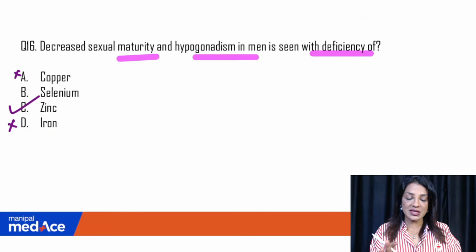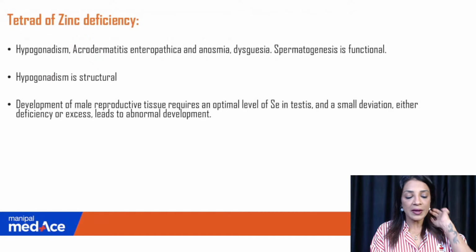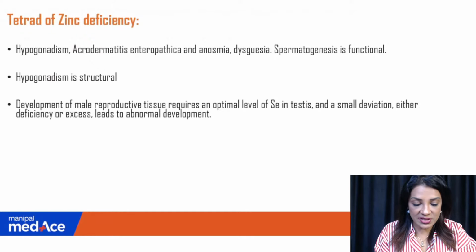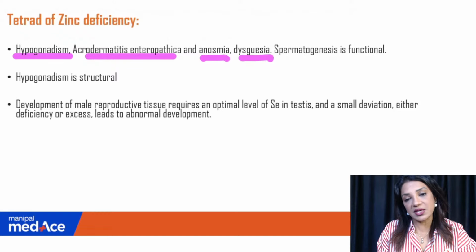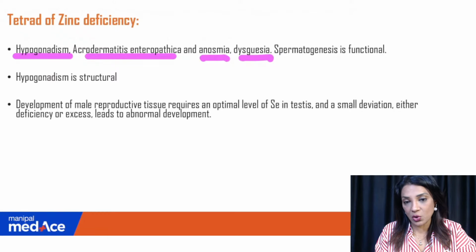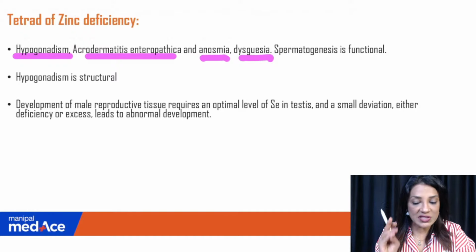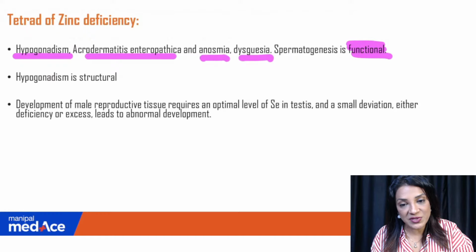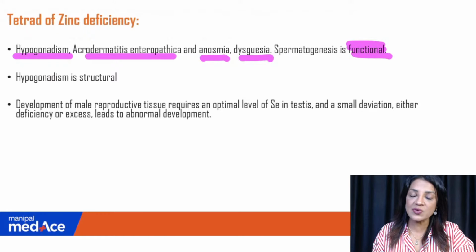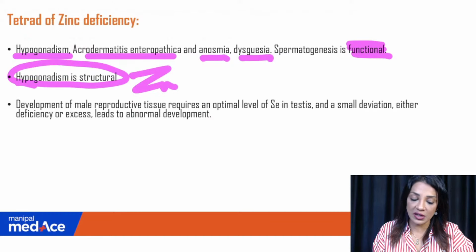Okay, you must have seen the recall, you must have gone through the recall videos. Now let me tell you the answer here. There is a tetrad of zinc deficiency, that is hypogonadism, acrodermatitis enteropathica, anosmia and dysgeusia. These are the words being taught to you in biochemistry lectures. Hypogonadism is seen in zinc deficiency, not with selenium. Spermatogenesis is functional, which is affected by absence of selenium, copper, magnesium, and many other minerals. But the structural problem, the hypogonadism, happens only in the deficiency of zinc.